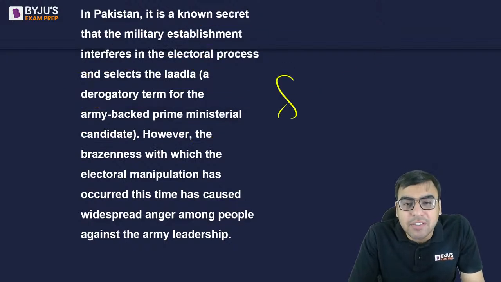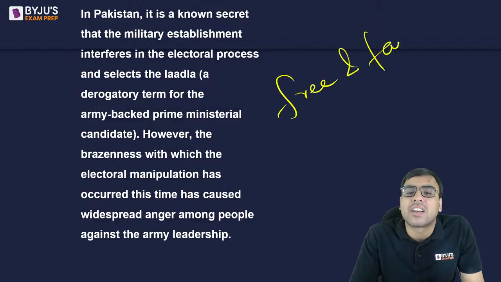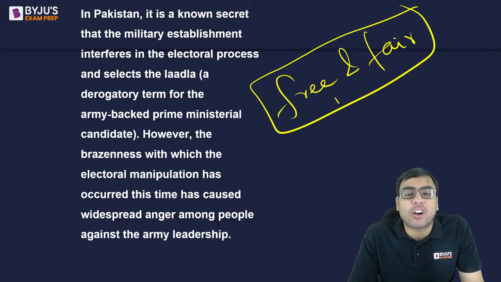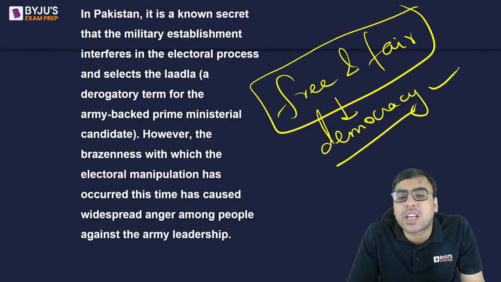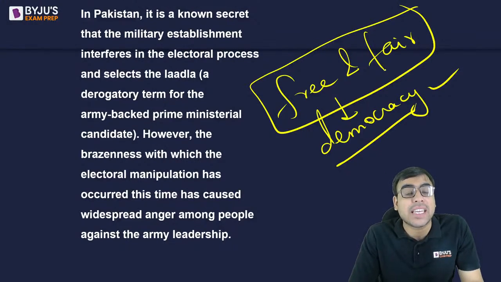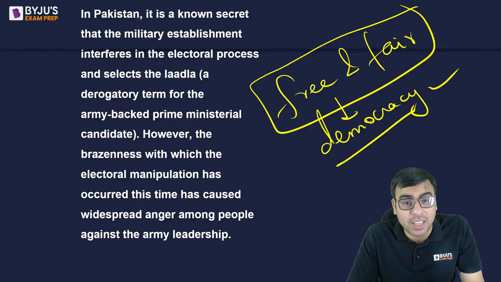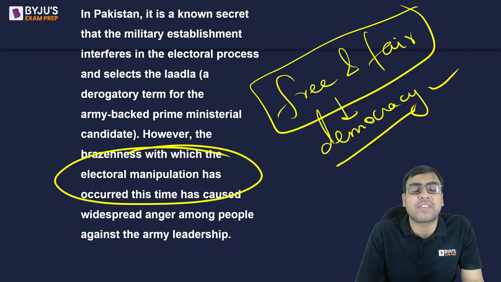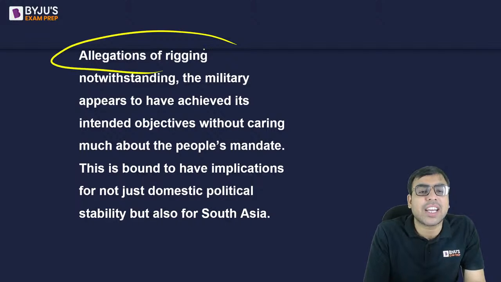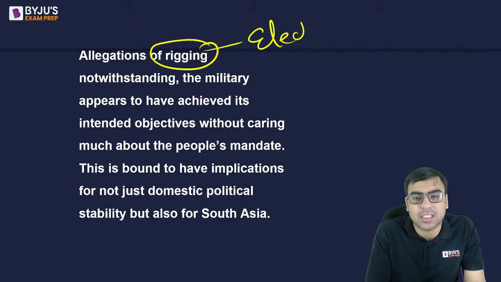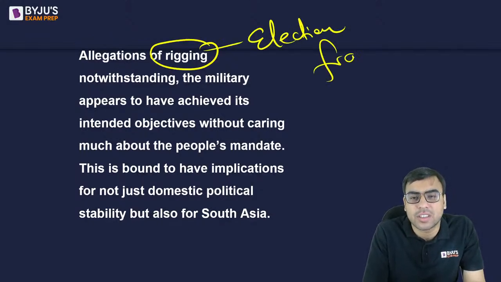है ना, अभी मैंने बताया free and fair election, that the people's will should be followed. The main idea of democracy is that whenever the people vote, people should vote according to their will. There should not be any influence from military or anywhere else, है ना. So electoral manipulation allegations have been put against it. So rigging मतलब वही election frauds. These are the words used. Election frauds allegations are there.